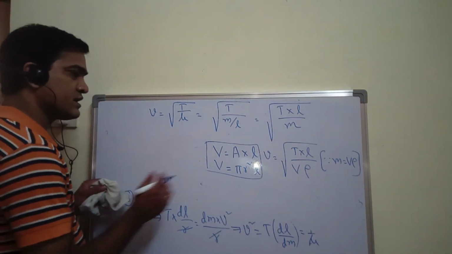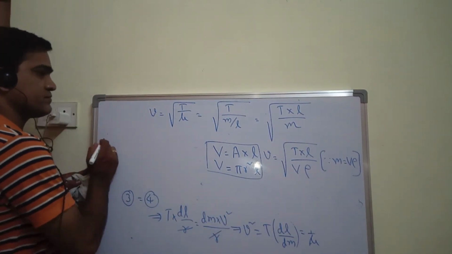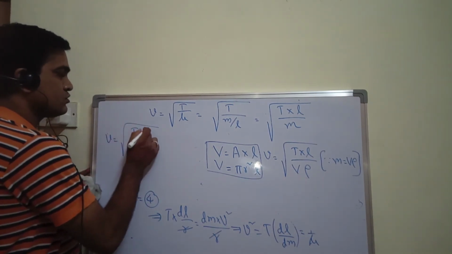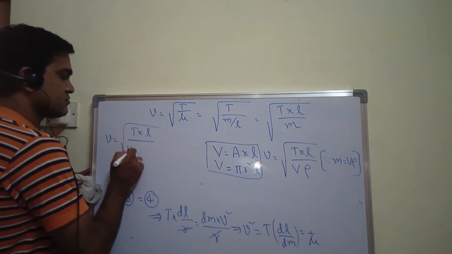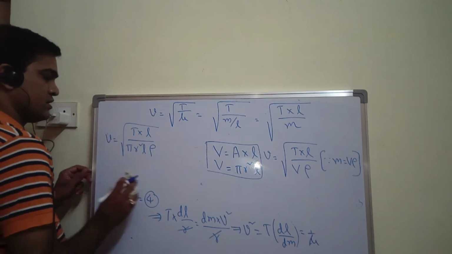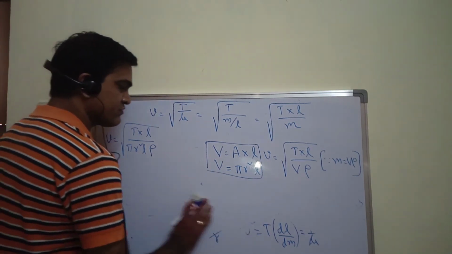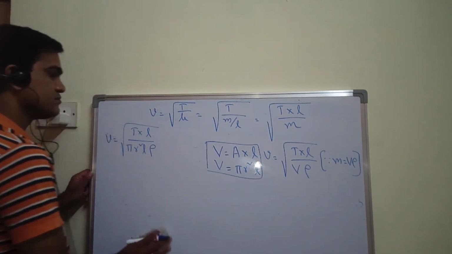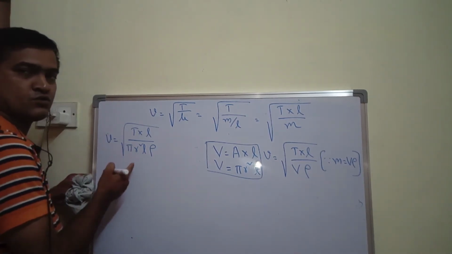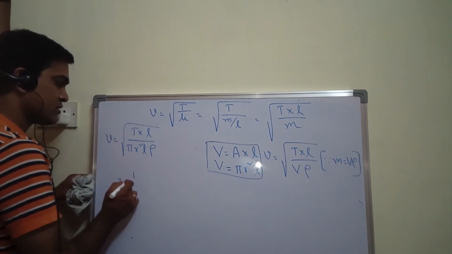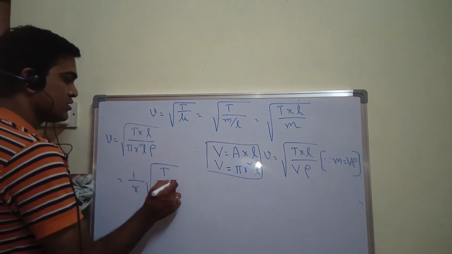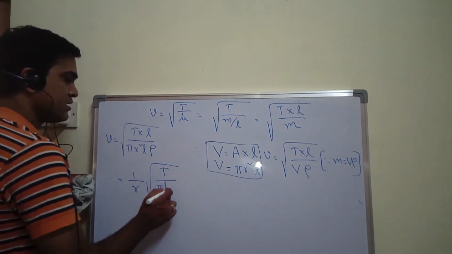Now if I write further, V is equal to root over T into L by volume, which is nothing but pi r square L into rho. If you simplify further, r square is under the root, so I can take it out from the root. So 1 by r into root over T upon pi L rho.